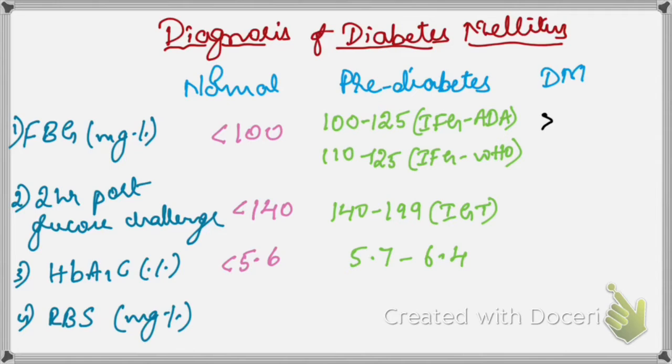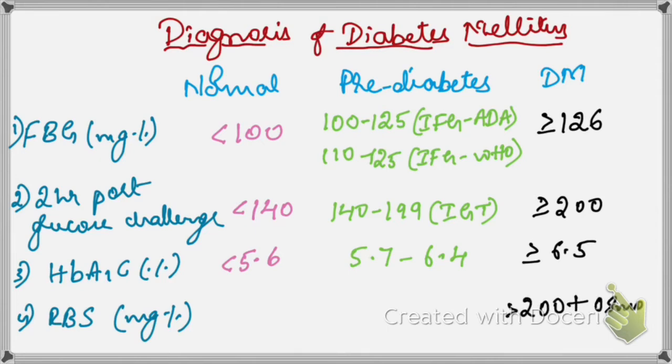As we all know, pre-diabetes is up to 125, so diabetes will be a fasting glucose of more than or equal to 126. Even if it is 126, you can consider it diabetes. The 2-hour post glucose value will be more than or equal to 200, HbA1c more than or equal to 6.5, and RBS of more than 200 along with the presence of osmotic symptoms. If a patient has RBS of more than 200 along with osmotic symptoms, which is very important, I'll discuss it next. So when do you diagnose?